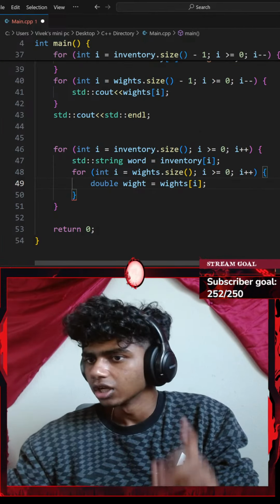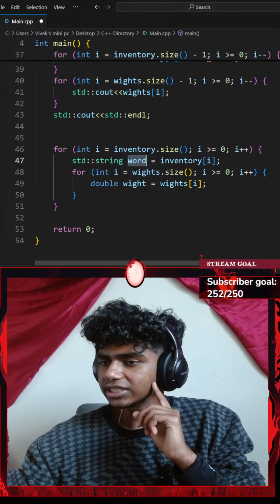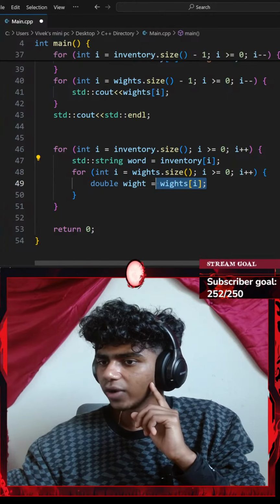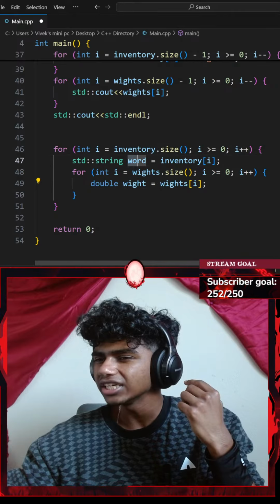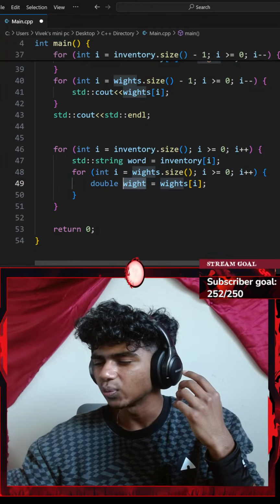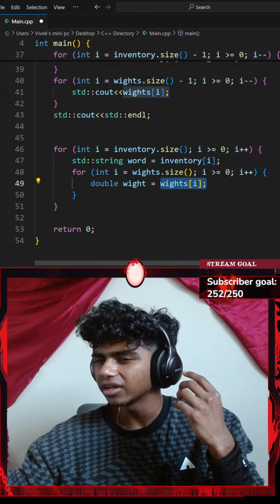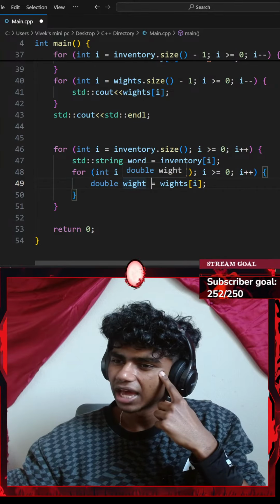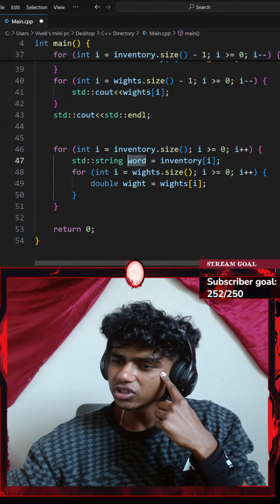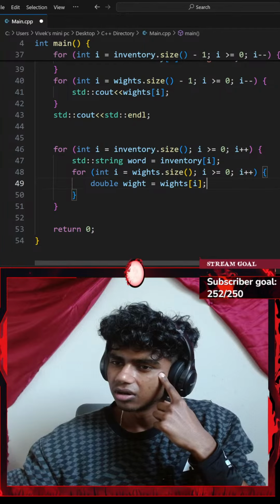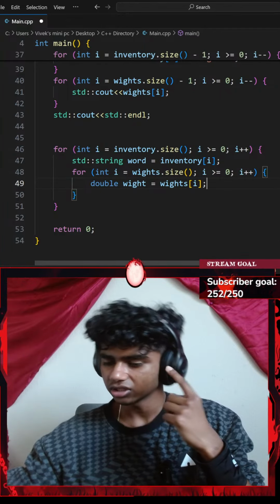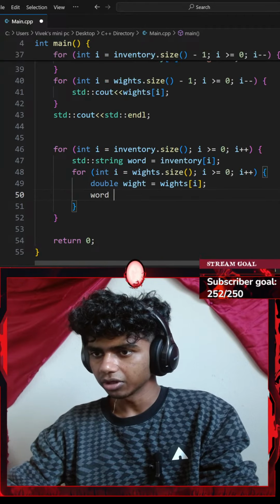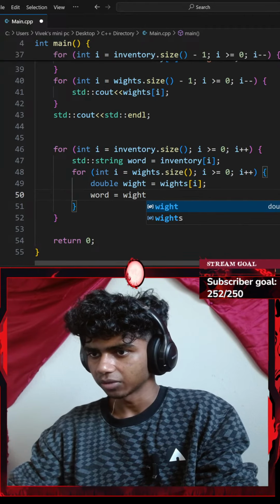Okay, so now I have every single element and weight. Now I gotta set each element equal to that weight. So weight, this is an element equals to my word. Okay, let's do that. After doing that, I'll go with my word variable. I'll set that equal to my weight variable.